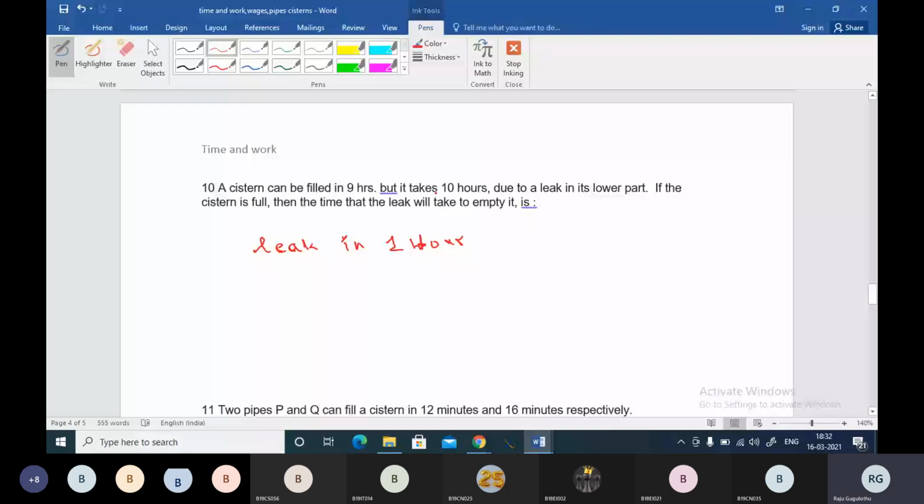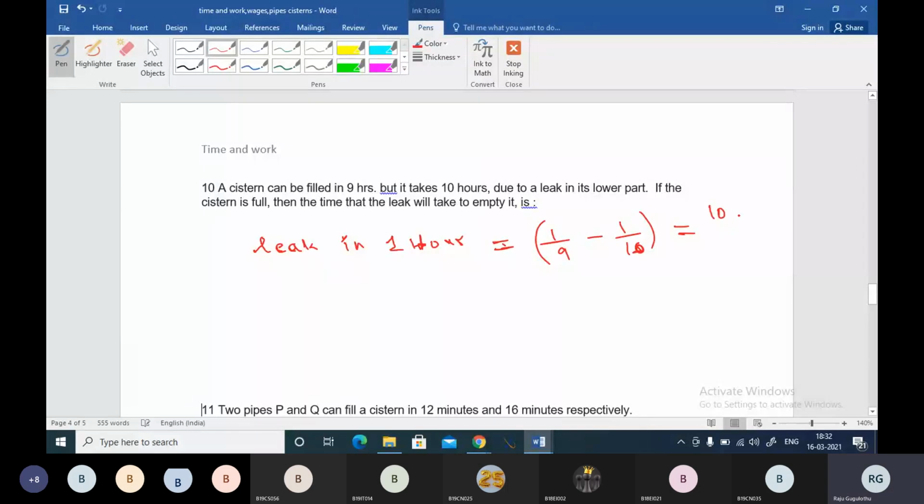Leak in 1 hour will be, see, generally it is taking 9 hours to fill, right? So 1 by 9 will be 1 hour's work, minus, due to leakage it is taking 1 by 10 now. It is taking 10 hours now. So 1 by 9 minus 1 by 10 will give you the leakage in 1 hour, boss. You can consider it the work done by that leakage.